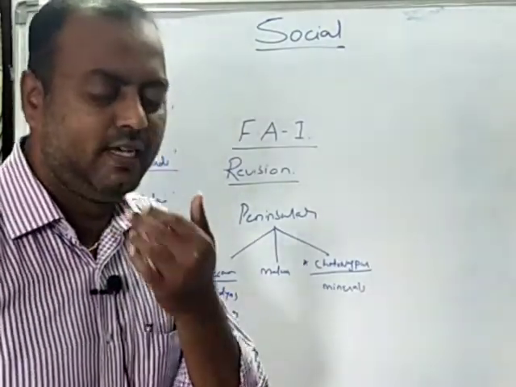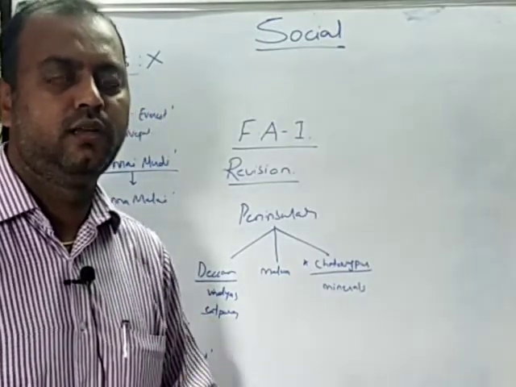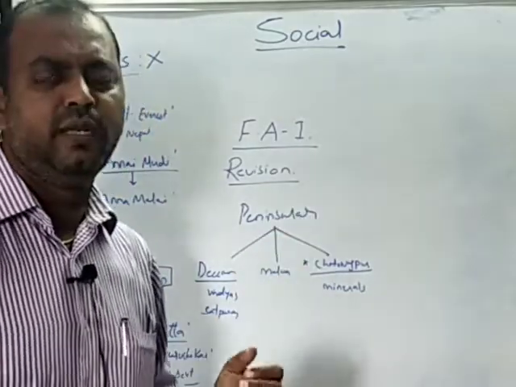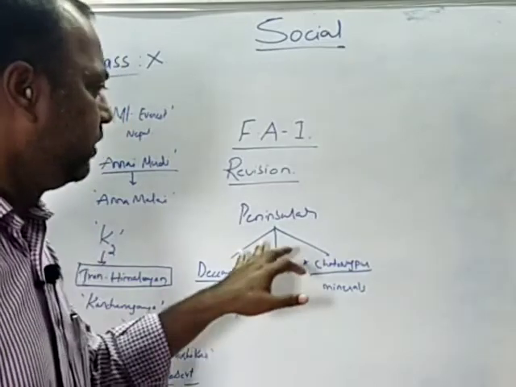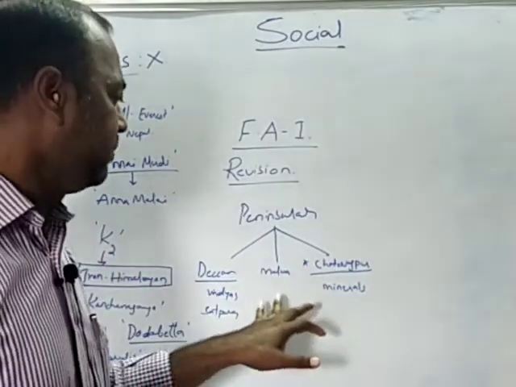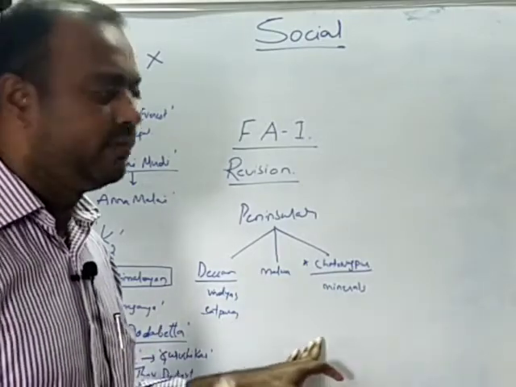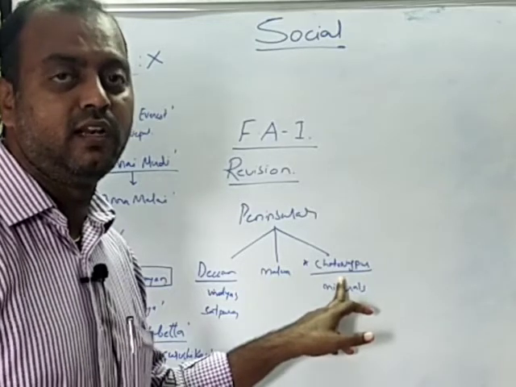Children, in the last class, we tried to understand the first unit revision of formative assessment 1. We have seen the peninsular India and the coastal plains in the previous class. And we tried to divide the peninsular plateau into three parts: the Deccan Plateau, Malwa Plateau and the Chota Nagpur Plateau. Please remember, children, Chota Nagpur Plateau is one of the richest plateaus with mineral resources.